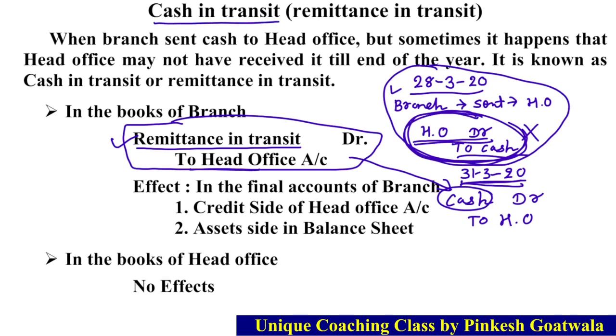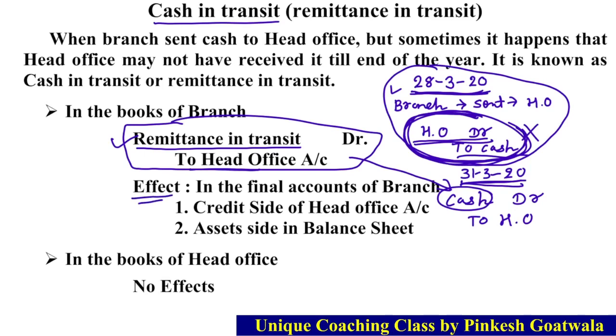Cash is on the way, it is in transit. Still we don't have the cash. The cash is not with us, it is on the way. Clear? So how does this journal happen? In simple language, when the transaction actually happened, this journal was made. At the end of the year this transaction has no effect, so we have to make the opposite journal, like cash to head office, and for the cash we should write remittance in transit. Now its effect.